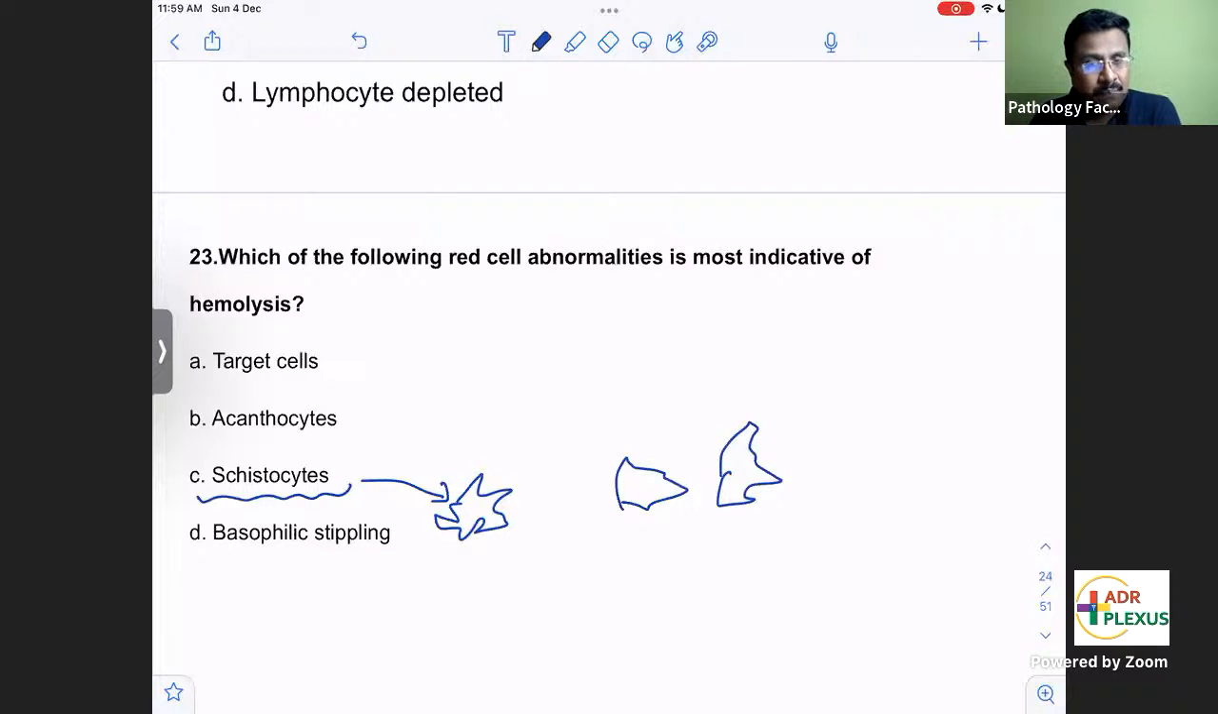And basophilic stippling, the main cause is lead poisoning. Lead poisoning, yes, very good, Prakadishwar. Sometimes even in megaloblastic anemia and also in thalassemia you can get this basophilic stippling. First, think of lead poisoning. Okay.